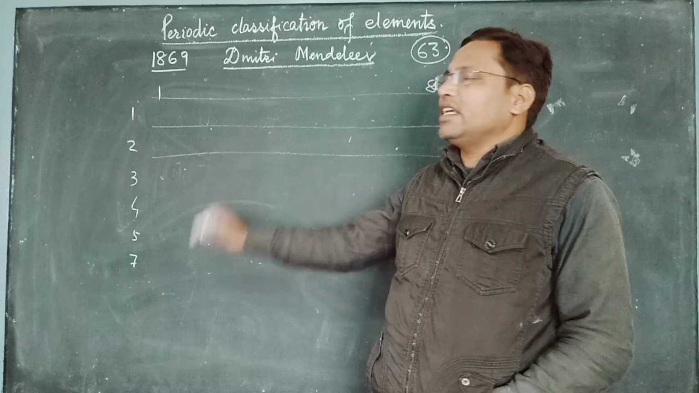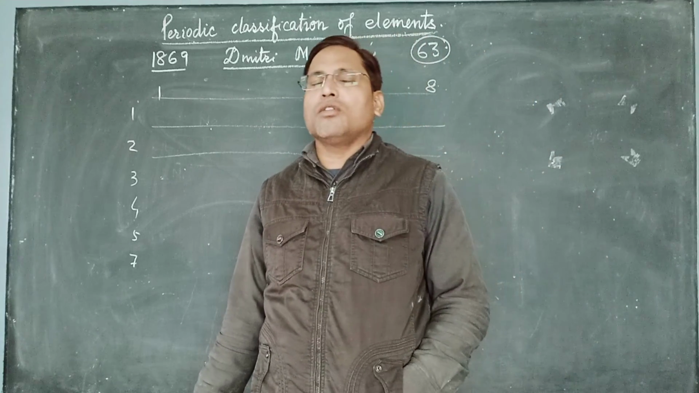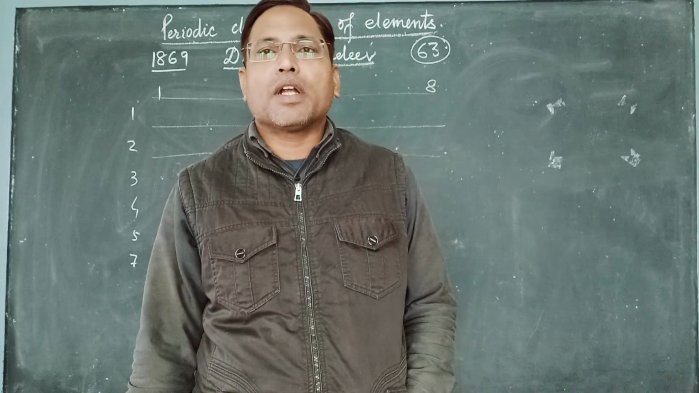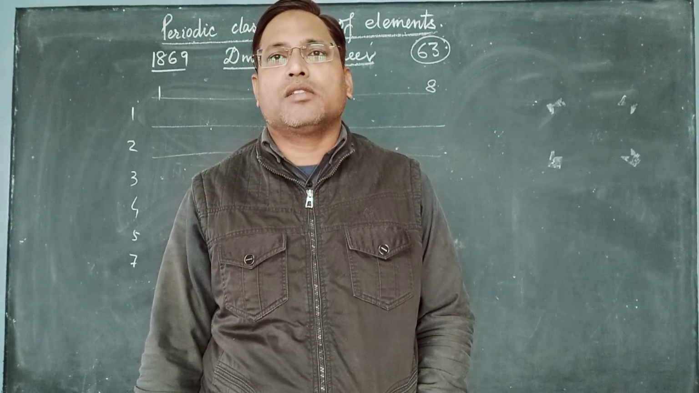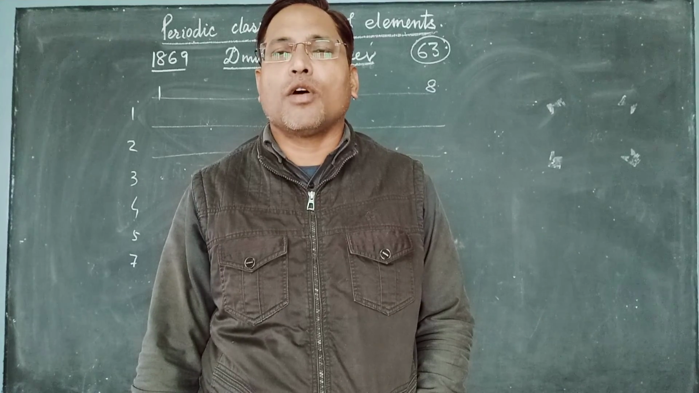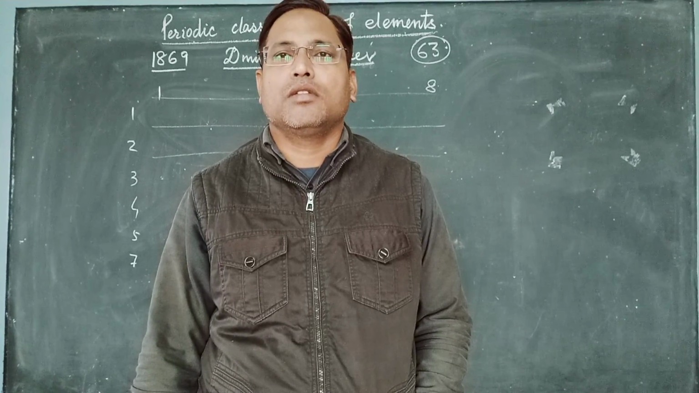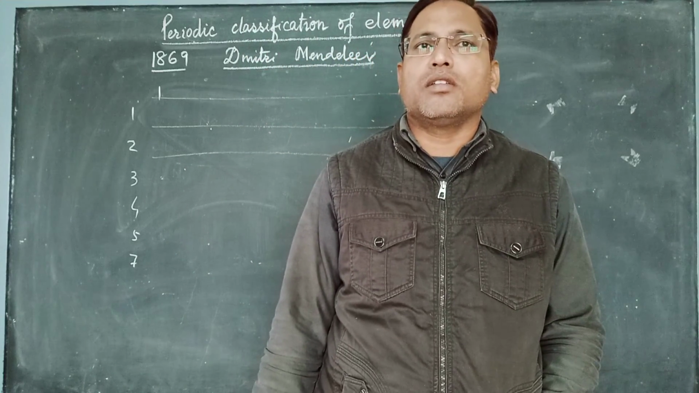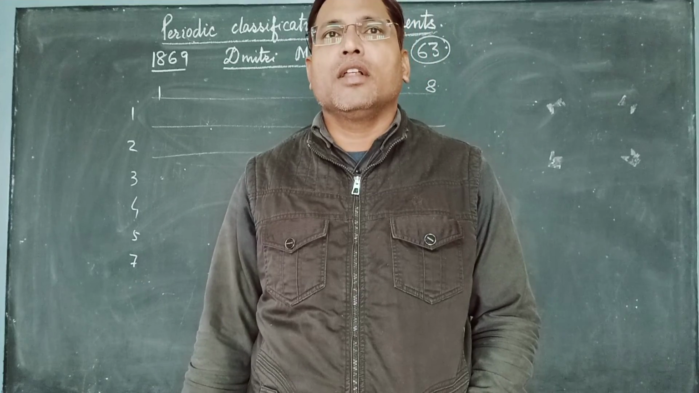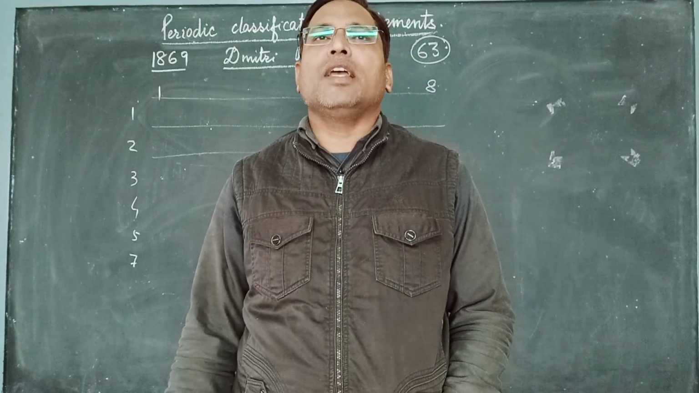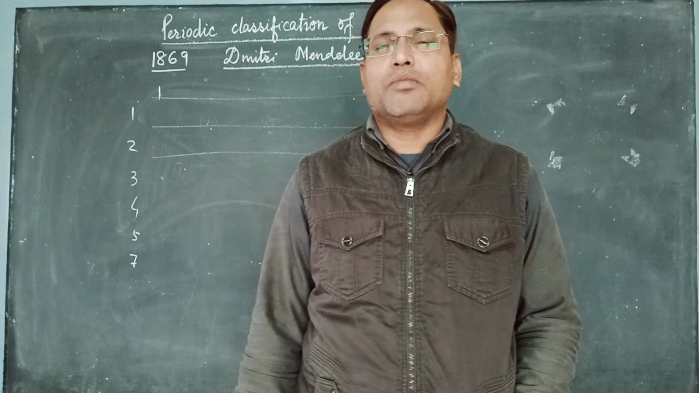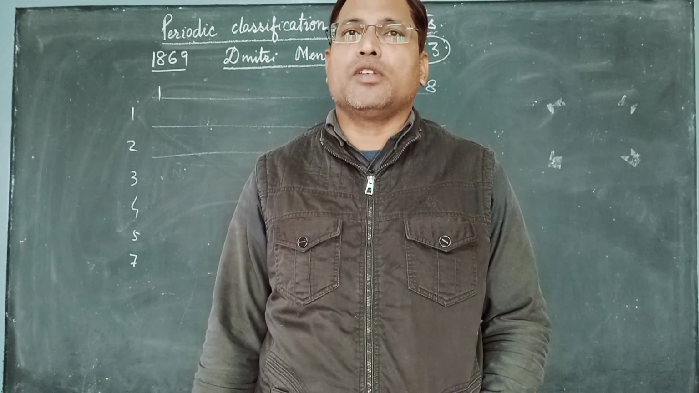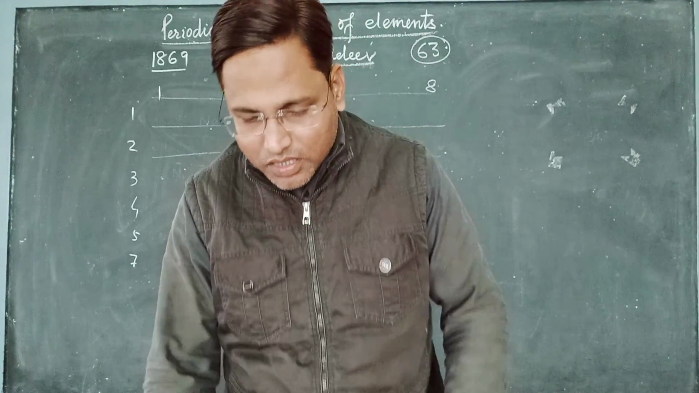So with what idea did he come forward? What was his law? Mendeleev said that the properties of the elements are the periodic functions of their atomic masses, and he had arranged the elements in such a way that the properties of the elements were periodic. That means similar properties were repeating again and again. Now we will see his arrangement.